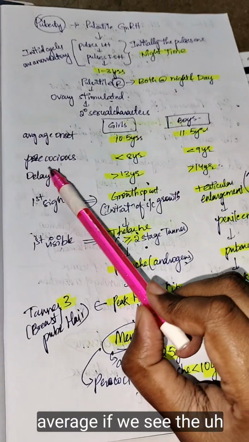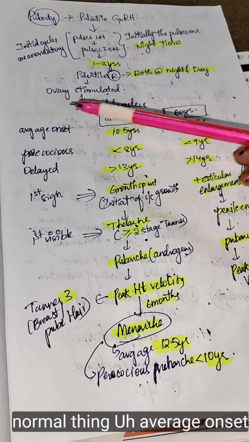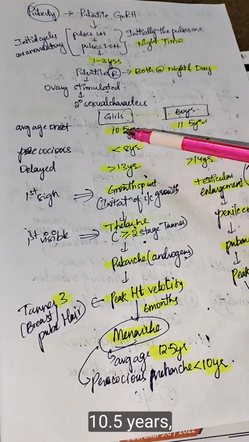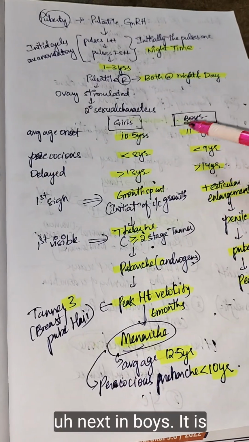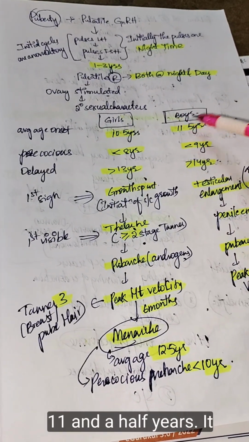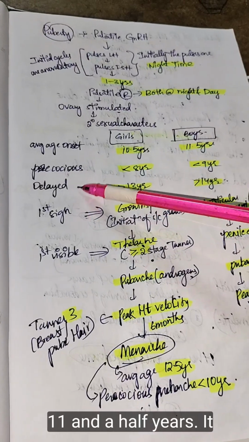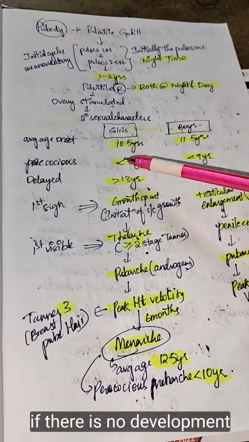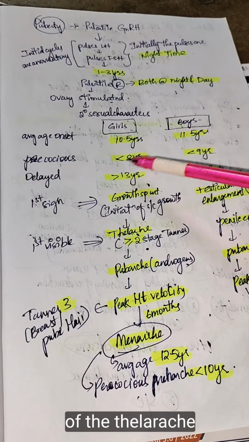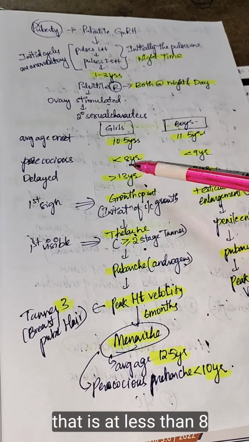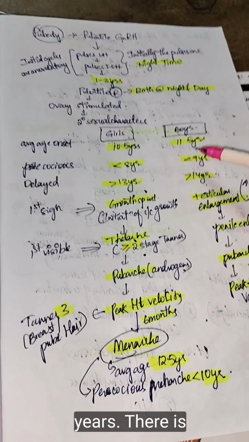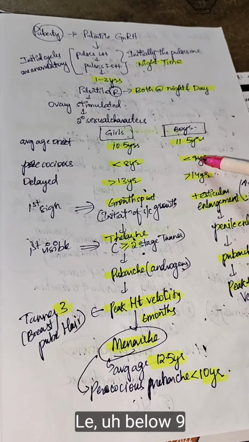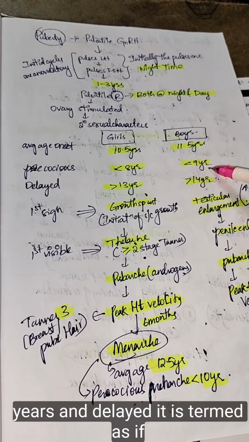On average, the normal onset of puberty in girls is 10.5 years. In boys, it is 11.5 years. It is termed precocious puberty in girls if there is development of puberty at less than 8 years, and in boys, testicular development below 9 years.